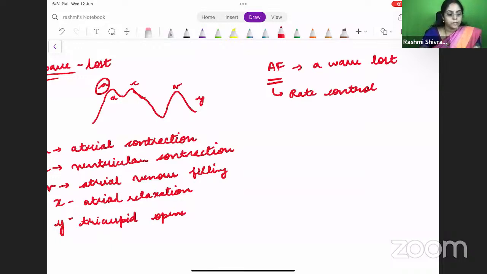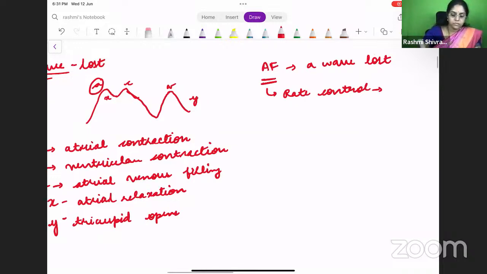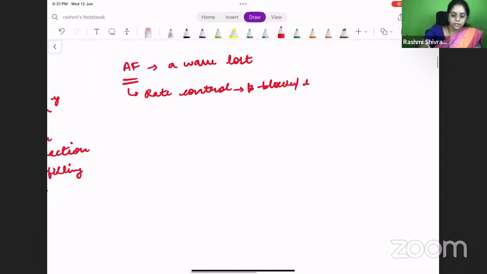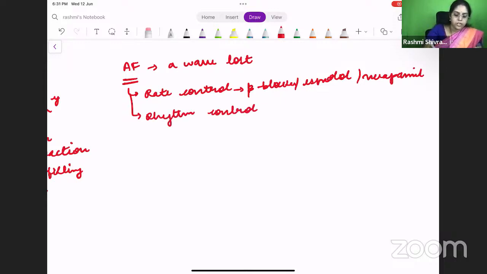So how will you do that? You give the patient a beta blocker, or esmolol, or verapamil. Okay. So what are the rhythm control measures that we are aware of? Rhythm control also we can do, but the primary aim will be to control the rate. So what are the rhythm control drugs? Amiodarone is what we give. You can also give ibutilide.